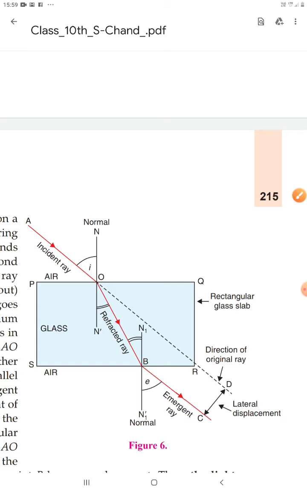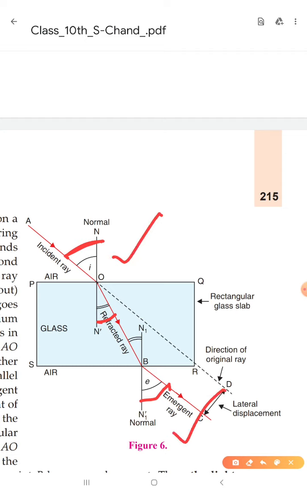And from the activity we also know that this is the angle of incidence, this is the angle of refraction, and this is the angle of emergence. The angle of incidence is equal to the angle of emergence. This is a very important point related to refraction of light. Angle of incidence equals angle of emergence.